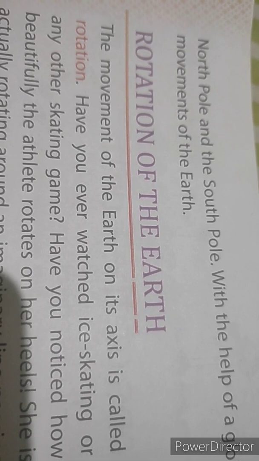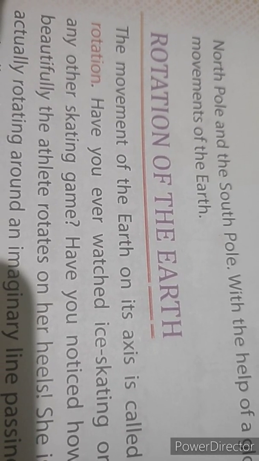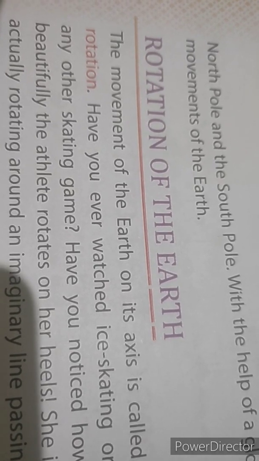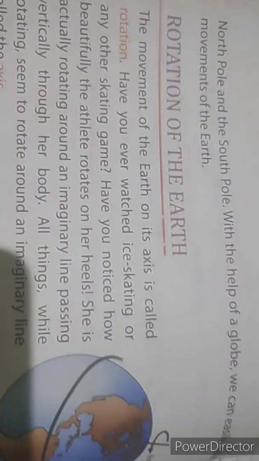Its shape is also like the earth, and the globe also has an axis on which it rotates like the earth. Like the earth, globe also has 2 ends, north pole and the south pole.